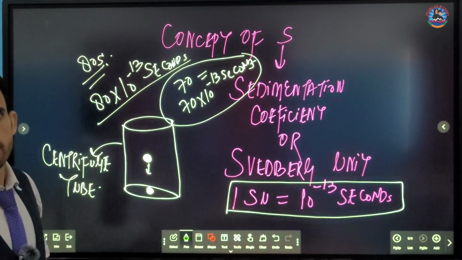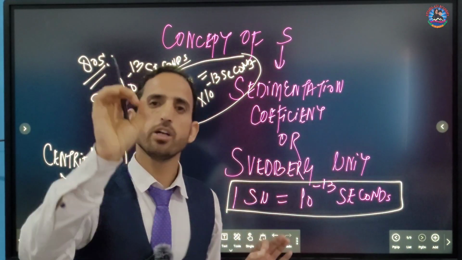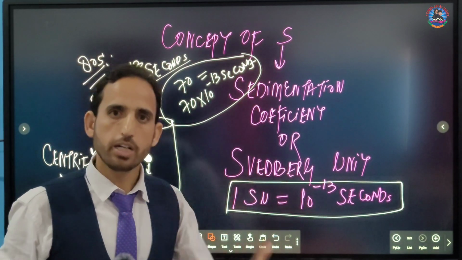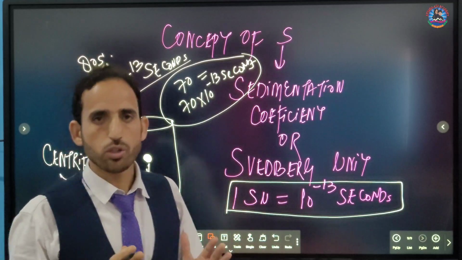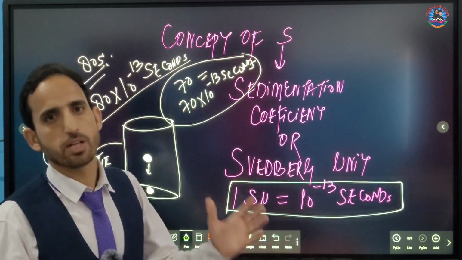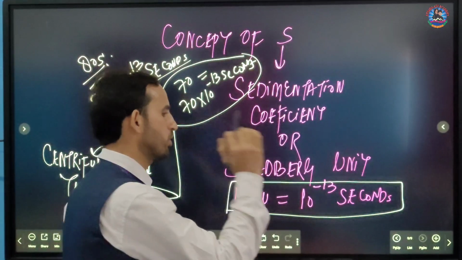Same is the case with 60S. It means 60 into 10 raised to power minus 13 seconds. And 30S means 30 into 10 raised to power minus 13 seconds. So this is the concept of S. S means sedimentation, or the Swedberg unit.